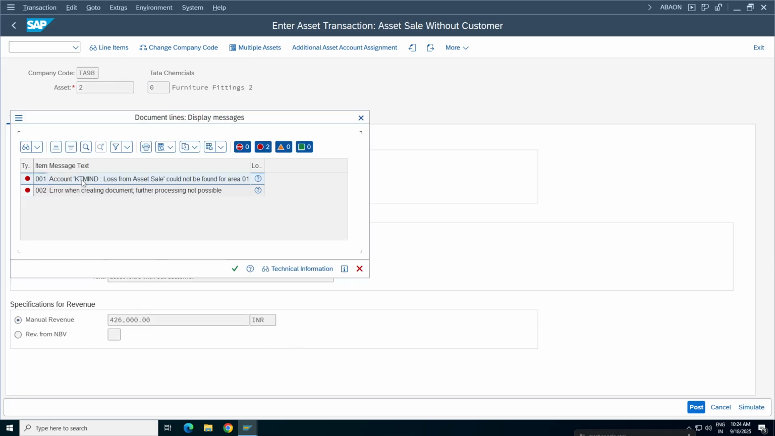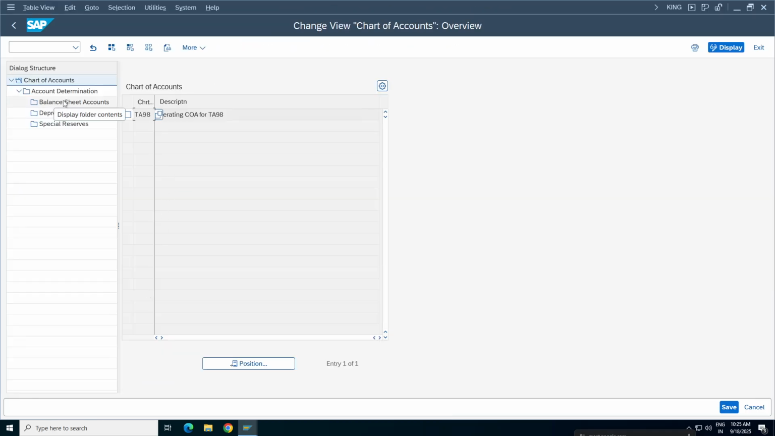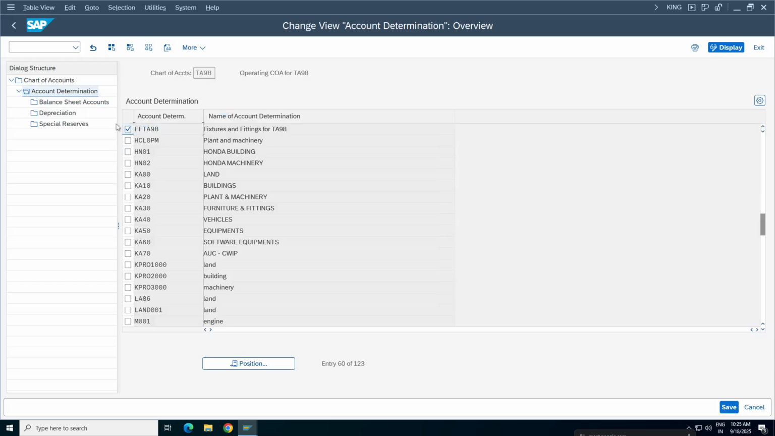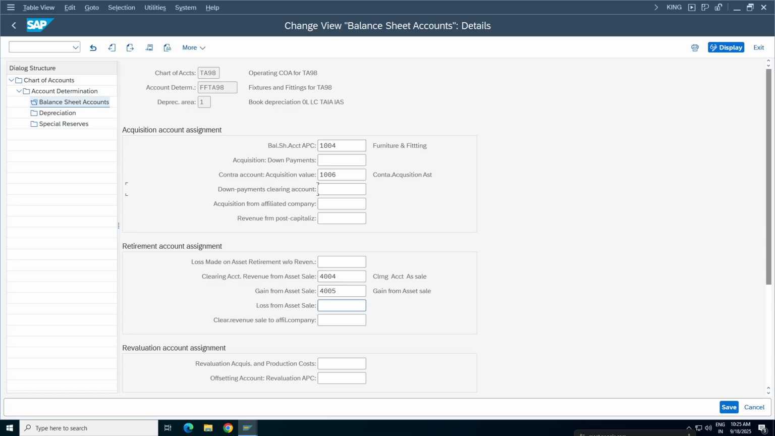We'll see. KTMIND loss from asset sales. The system is obviously asking for KTMIND loss from asset sale. Error when creating document, further processing not possible. Loss from asset sale, where is it? So balance sheet account determination. Okay, we already have balance sheet. So select this one, balance sheet account, book depreciation, double click here, and the loss from asset sale. See, because we have not maintained the loss from asset sale.